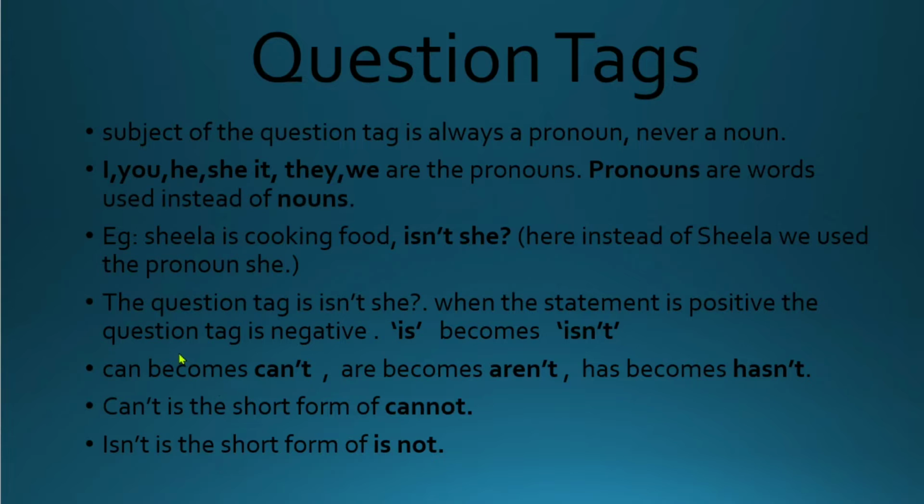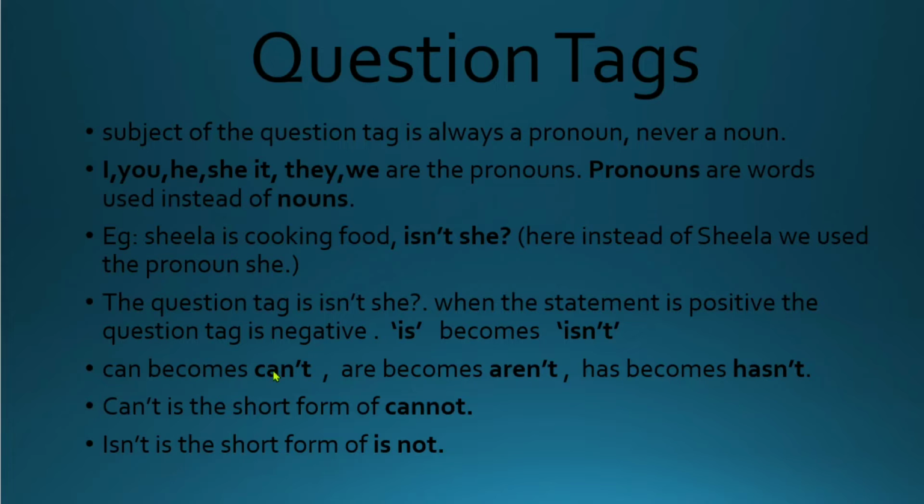When the statement is positive, the question tag is negative. Positive statement means Sheila is cooking food. Here, we have not added not, so this is a positive statement. Is becomes isn't. That is negative. Isn't is the short form of is not. So the question tag of the statement Sheila is cooking food is isn't she. Here the auxiliary is, and instead of Sheila, we used the pronoun she.